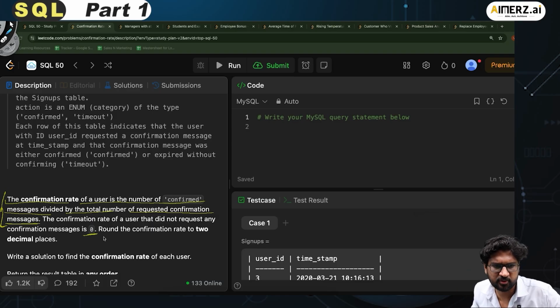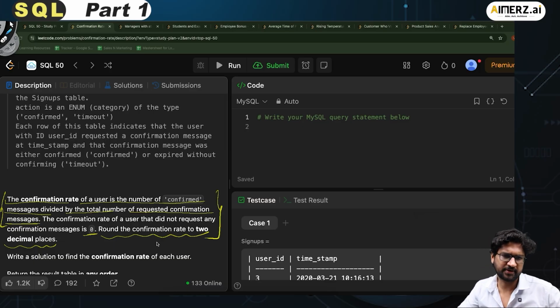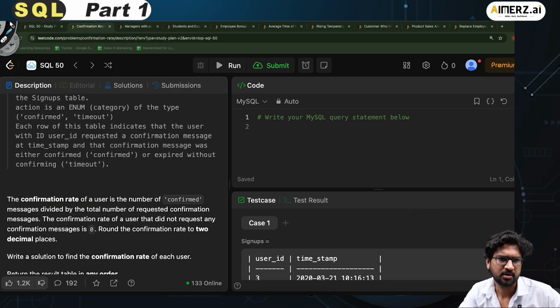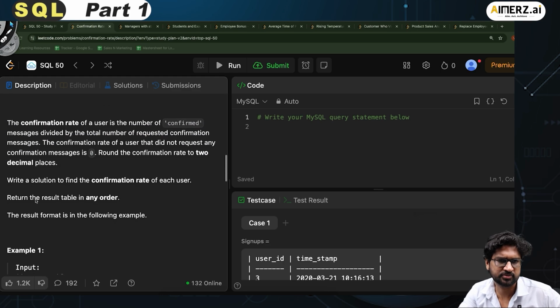Round the confirmation rate to 2 decimal places. Write a solution to find the confirmation rate of each user. Return the result table in any order. The result format is in the following example.